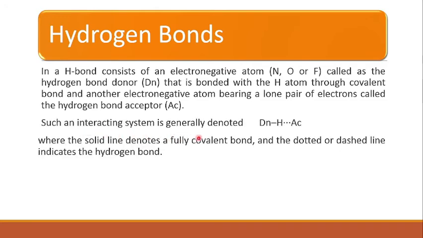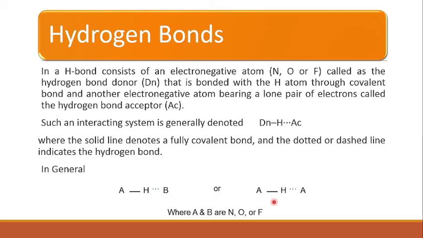Such an interacting system is generally denoted by D-H, which will be hydrogen bonded with the acceptor atom, right? The solid line denotes a fully covalent bond, and the dotted or dashed line indicates a hydrogen bond. So in general we can say that A is bonded with hydrogen when it forms a hydrogen bond with another compound B, so it will be bonded like this.